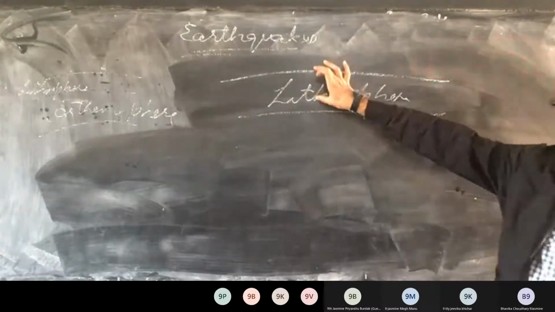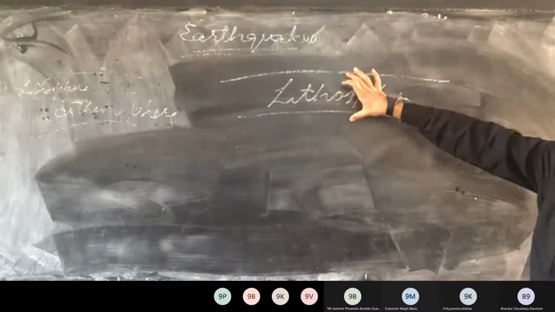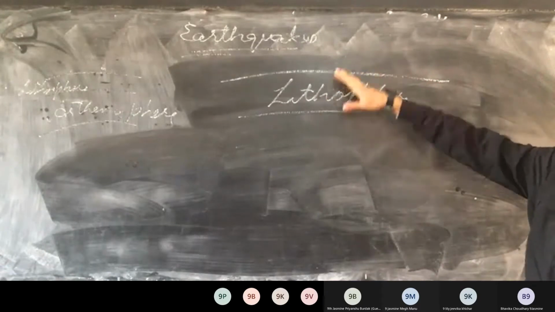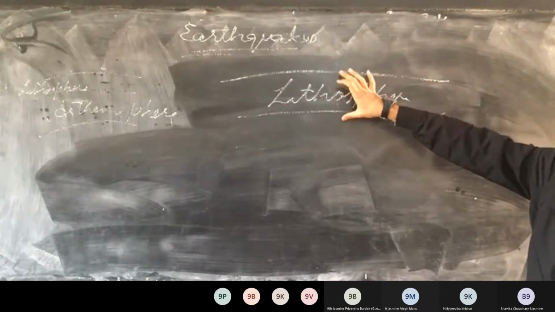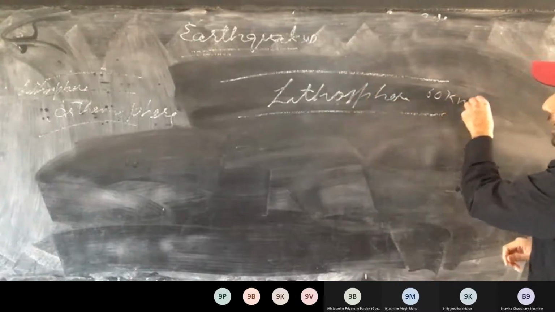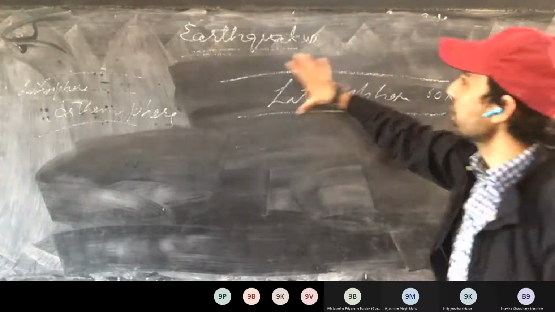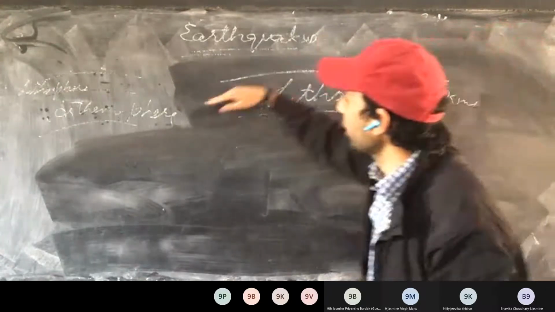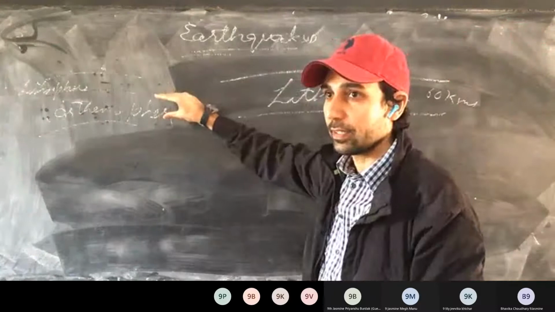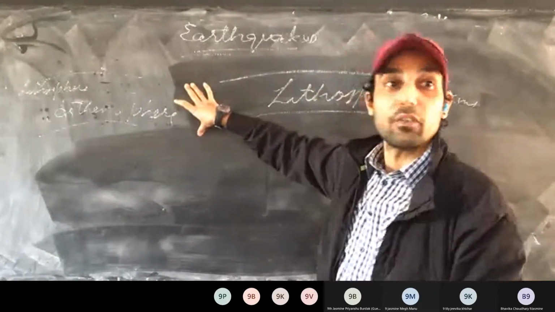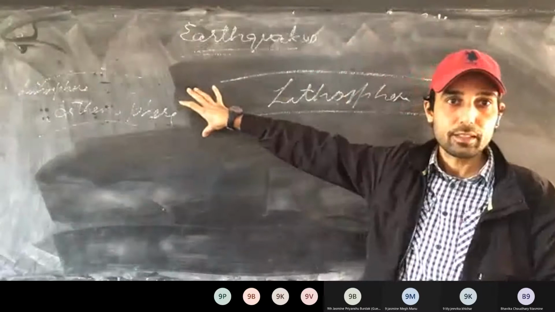It consists of crust and mantle. So its thickness is how much? Around 40 to 80 or 90 kilometers. 40 to 60 kilometers you can take. So around 60 kilometers we take it. It varies because wherever we have the continents, it will be thicker, and wherever we have the oceans, it will be less thick. Crust, what was the thickness of crust? 14 to 16 kilometers.